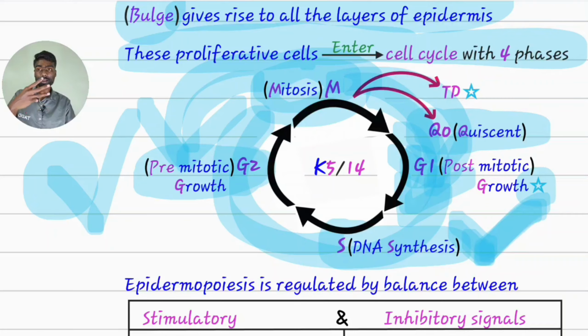Then the last option, terminal differentiation. This is the favorite option for the majority of the keratinocytes. They will not enter the cell cycle again. They will not be quiet and wait in the quiescent phase. They will decide to differentiate themselves by losing all their connections from the basement membrane zone and go on a tour of all the layers of the epidermis, ultimately reaching a dead layer called stratum corneum, and they will die ultimately. This process is called terminal differentiation.